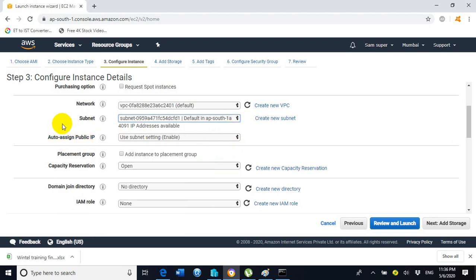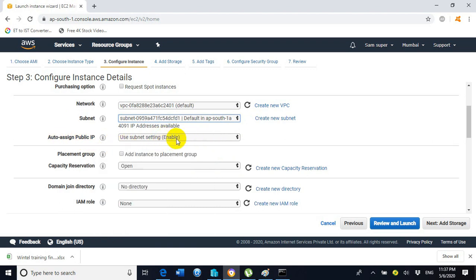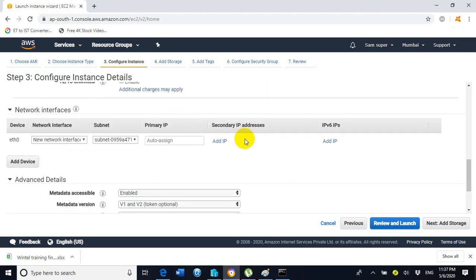So here, auto assign public IP is enabled by default. The purpose of this is so we can access the EC2 instance remotely with the help of the RDP connection through the internet. So we have no need to change anything here. Just scroll down a bit and click on next.